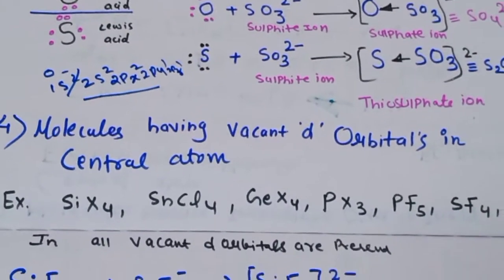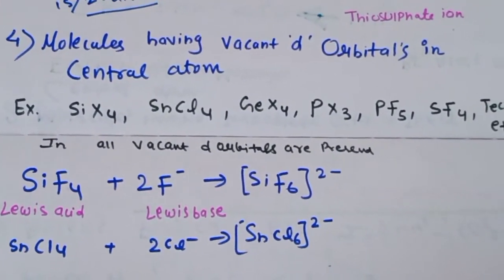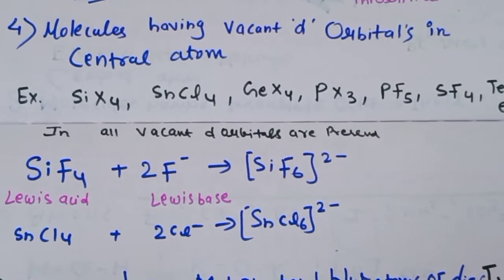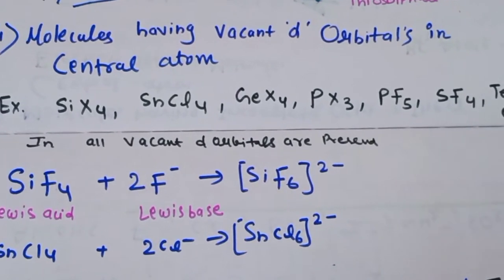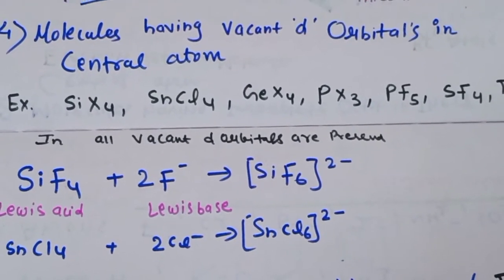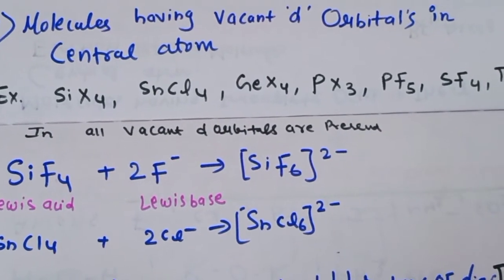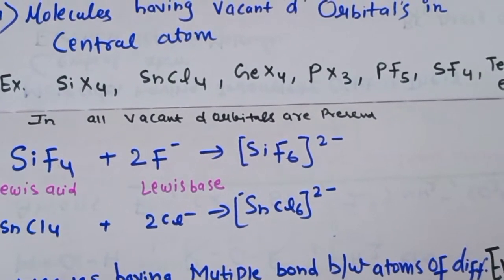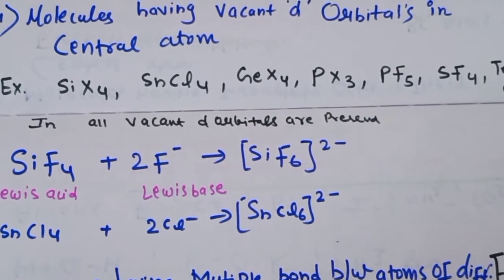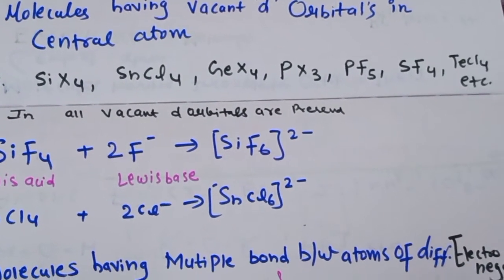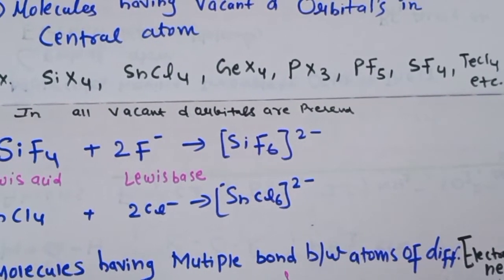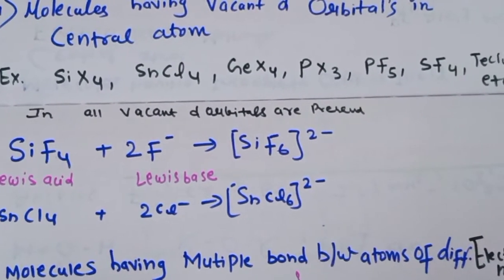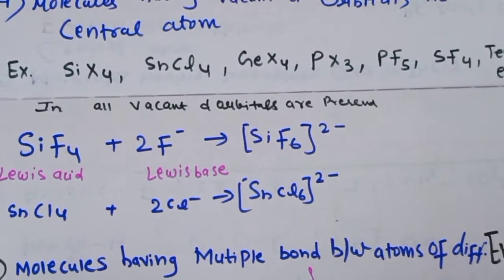Then the fourth classification: molecules having vacant d orbitals in their central atom. If the molecules have vacant d orbitals in the central atom, they can also act as a Lewis acid. For example, SiX4, SnCl4, GeX4, PX3, PF3, SF4, TeCl4, etc. You don't have to learn all of them, at least 3-4 examples you can learn for exams.